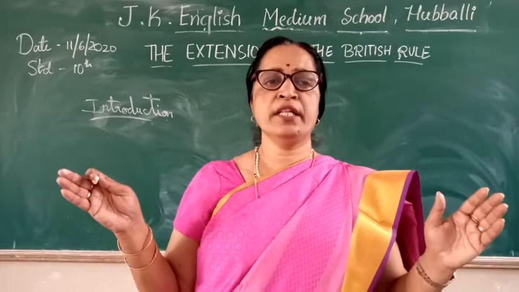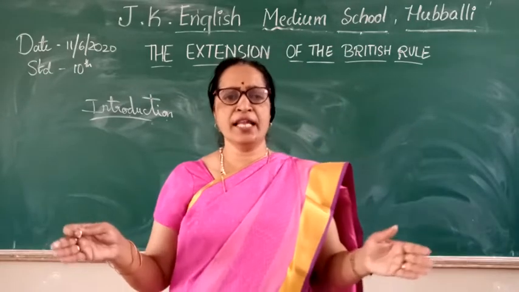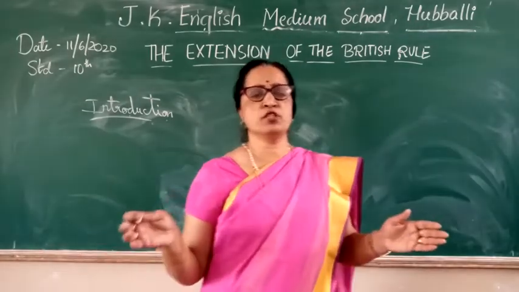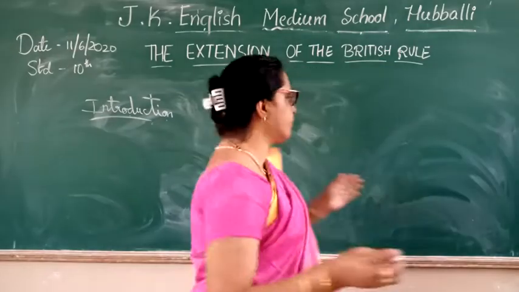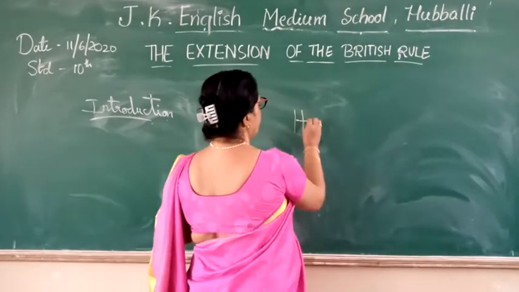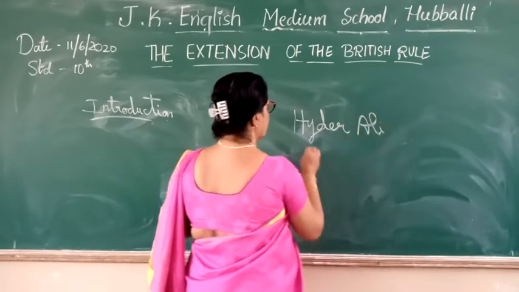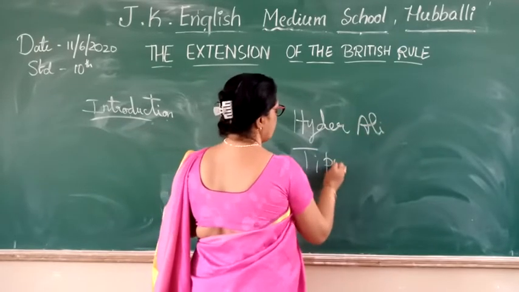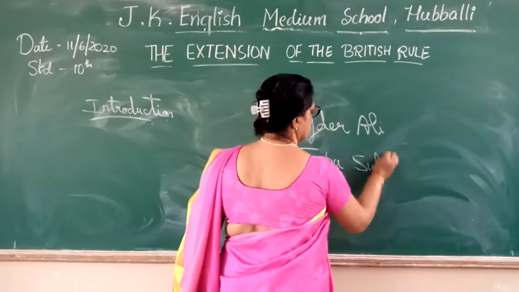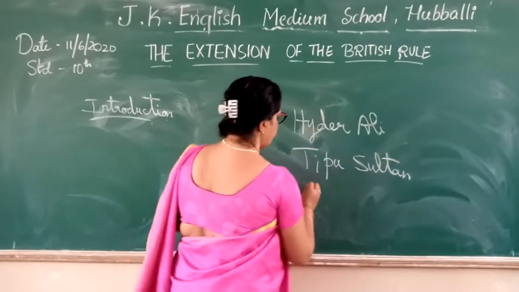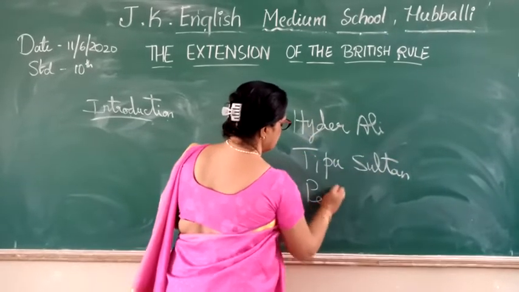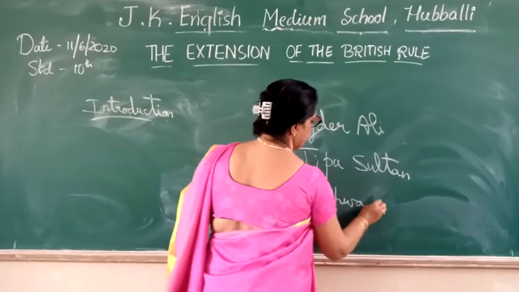They had their hold, their administration or their power only in the Bengal and Bombay regions. Later on, what did they do? Hyder Ali, Tipu Sultan of Mysore and the Peshwa of Maratha.